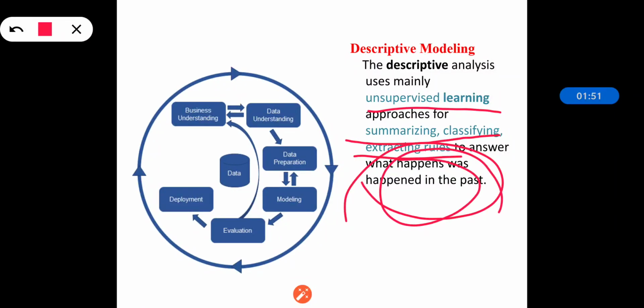So that is nothing but descriptive modeling. As its name implies, it is mainly used for description and summarization, and that's why it is also called an explanatory tool.